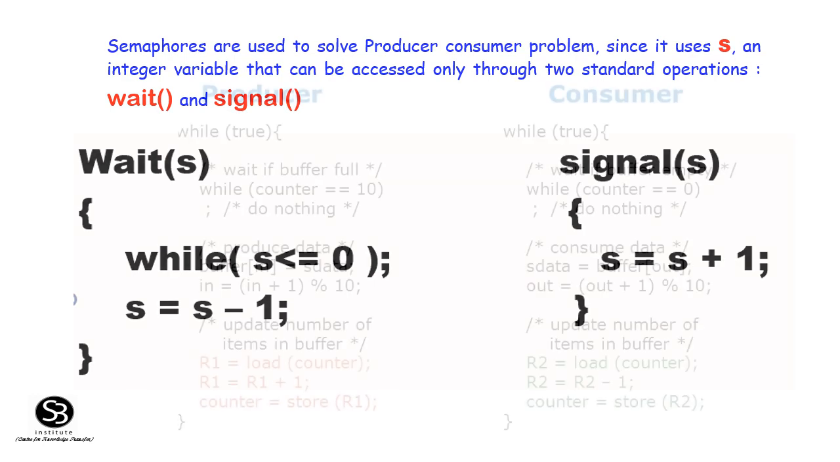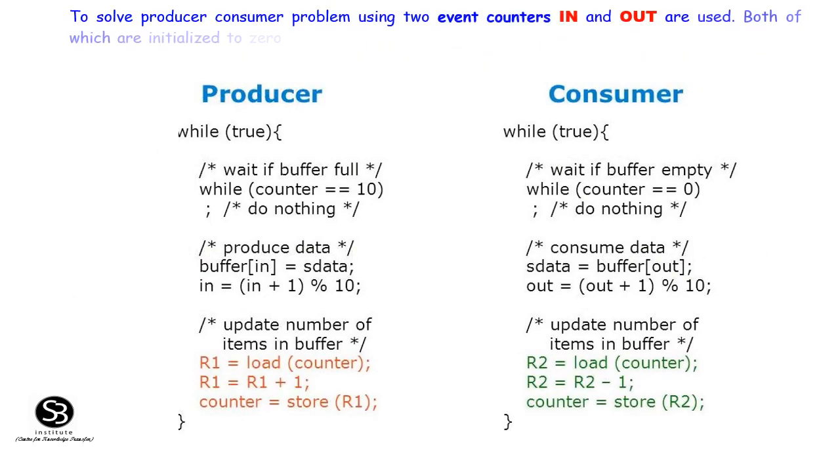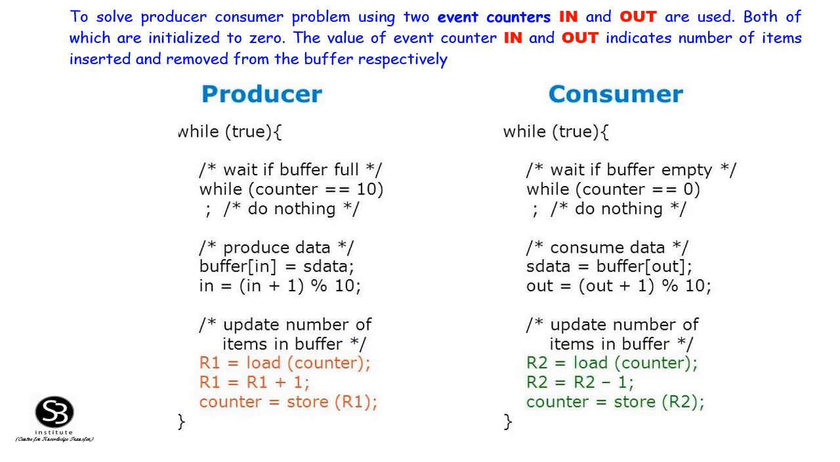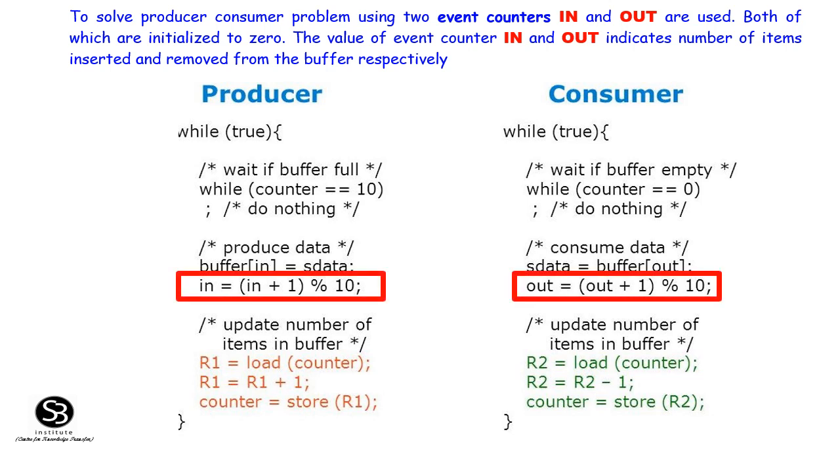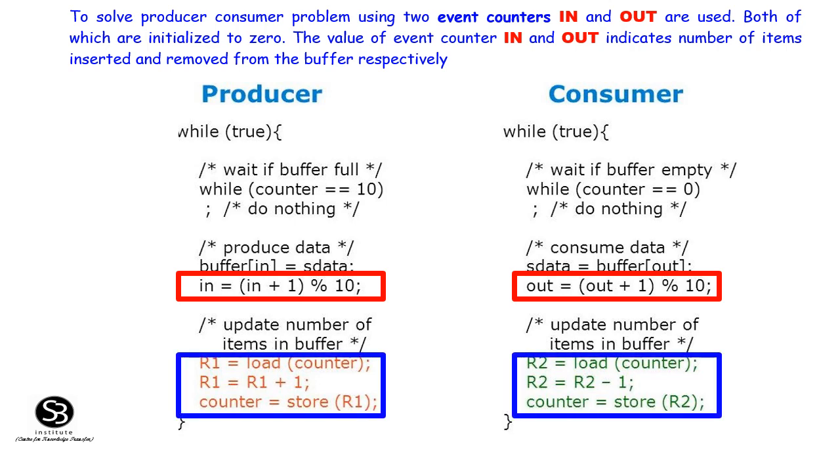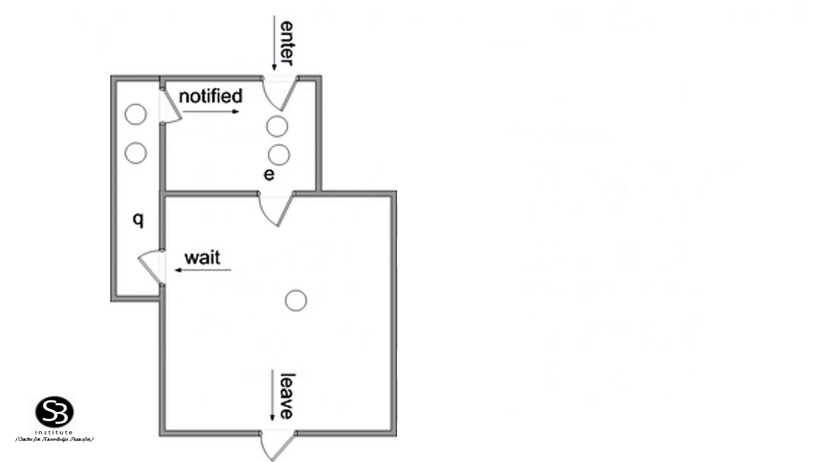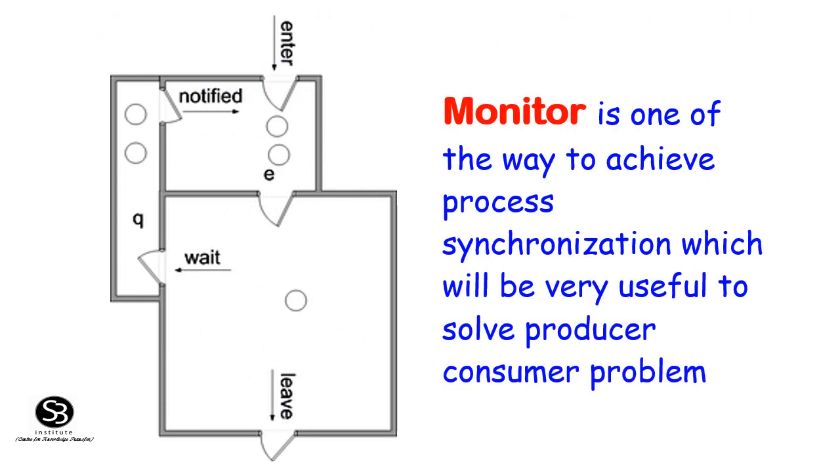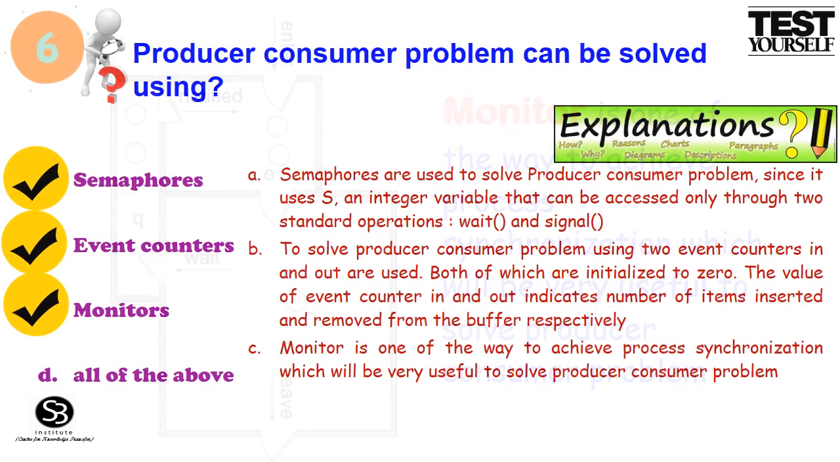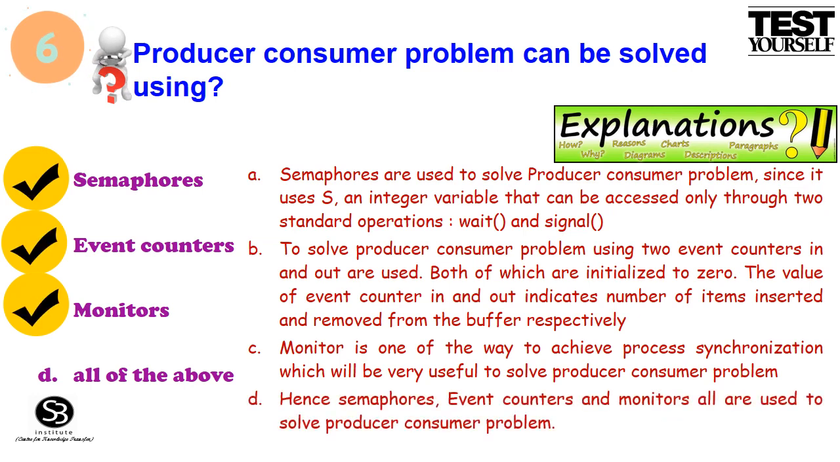Option B, event counters. To solve producer-consumer problem, using two event counters, in and out, are used, both of which are initialized to 0. The value of event counter in and out indicates number of items inserted and removed from the buffer respectively. Option C, monitors. Monitor is one of the way to achieve process synchronization, which will be very useful to solve producer-consumer problem. Option D, all of the above. Hence, semaphores, event counters and monitors all are used to solve producer-consumer problem. Option D, all of the above, is a suitable answer.